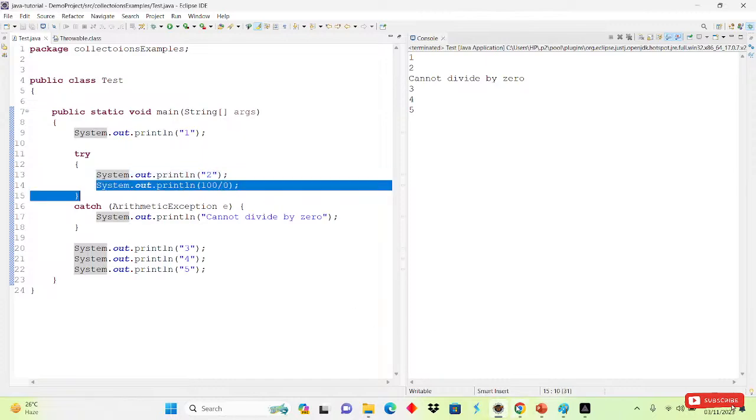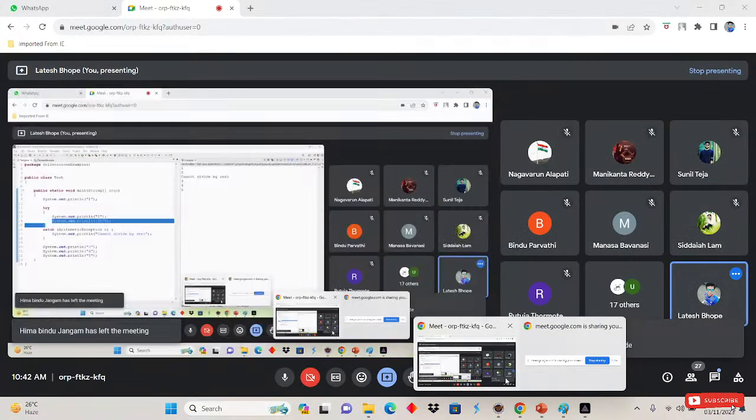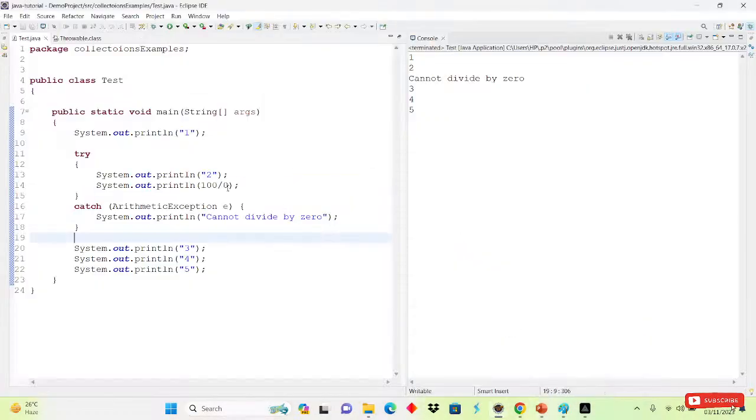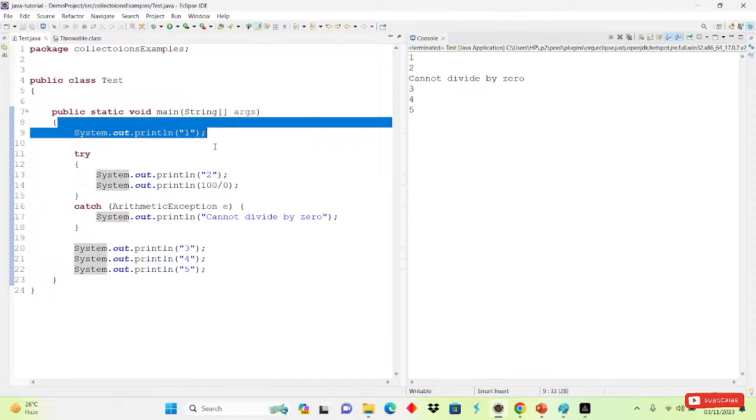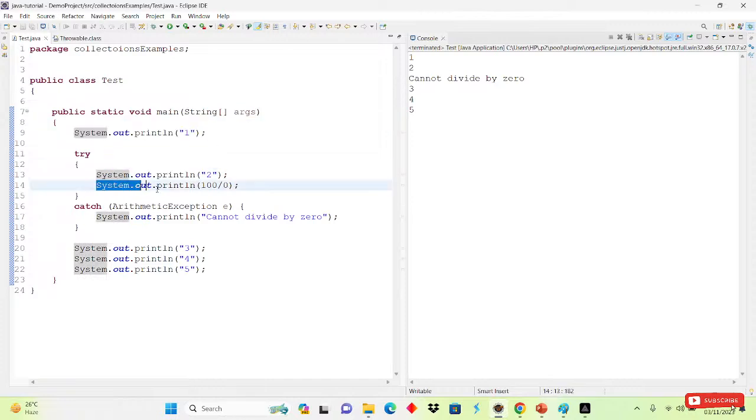Right, is the meeting closed or open? Here 100 divided by 0, it will print 2 first. Before the division, it will print 1 on the console, 2 on the console. After that, at 100 divided by 0, here is the exception. So what it will do, it will come here inside the catch block, cannot divide by 0. It will print cannot divide by 0 on the console. After that, here it will come 3, 4 and 5. It will print 3, 4 and 5.